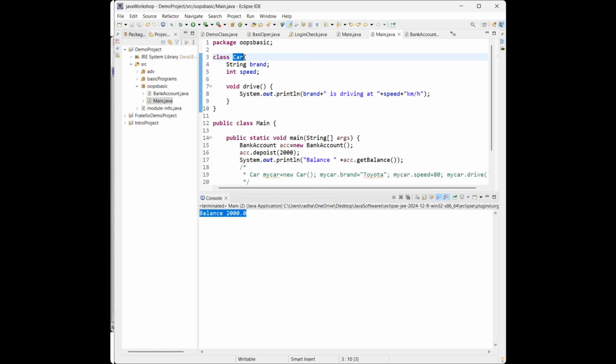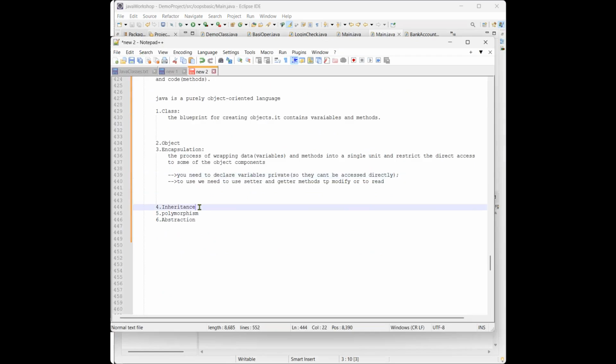We have some key terms in this topic. Let me explain inheritance, polymorphism, and abstraction in the next class. I will explain these three topics in the Monday class.